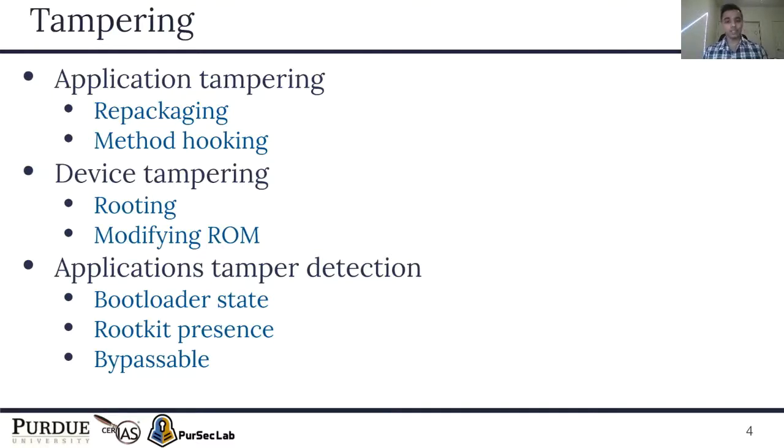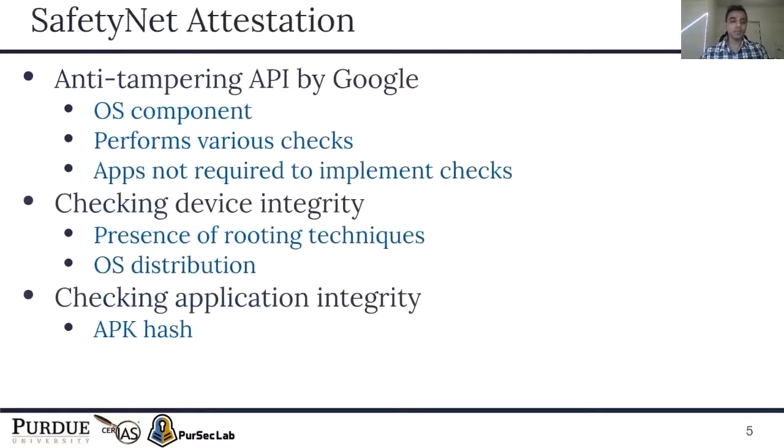Applications try to detect these tamper mechanisms by attackers by either checking the bootloader state of the device or by checking for presence of rootkits. But these checks by applications can be bypassed by attackers. So Google provides their own anti-tampering API called SafetyNet Attestation that is part of the OS, and it performs various checks to assess the integrity of the device outside the application, so that the developer does not have to implement these various checks within the application.